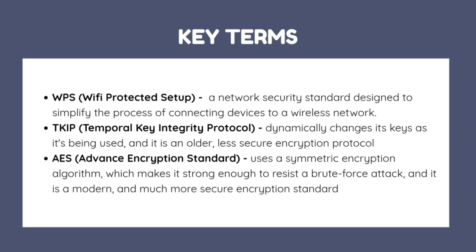It dynamically changes its keys as it is being used, and it's an older, less secure encryption protocol. Lastly, AES, or Advanced Encryption Standard, uses a symmetric encryption algorithm which makes it strong enough to resist a brute force attack, and it is a modern and much more secure encryption standard.